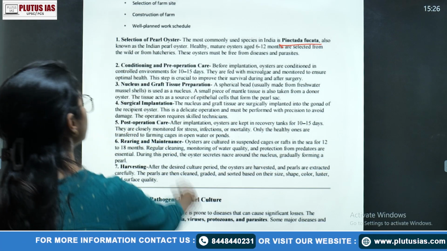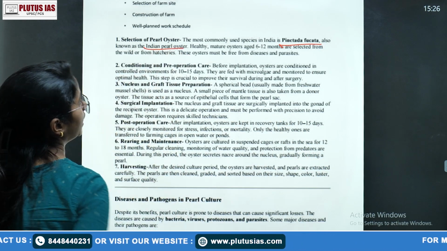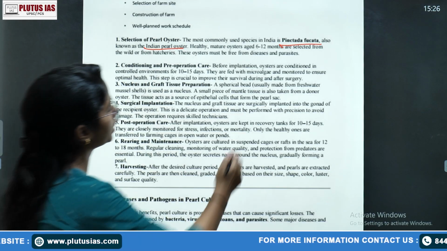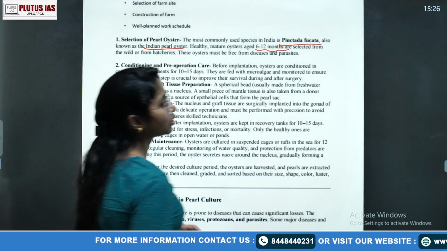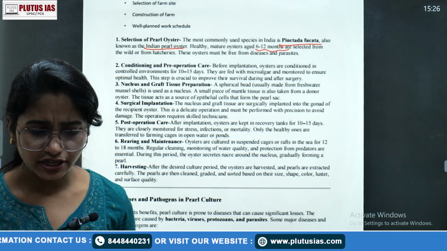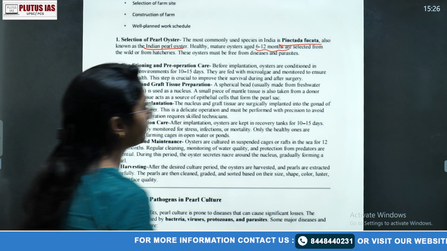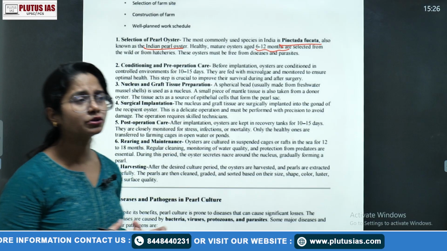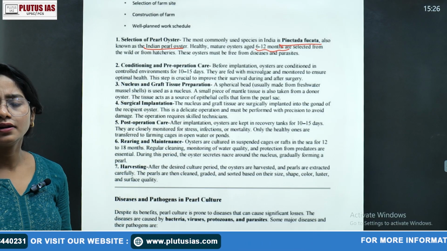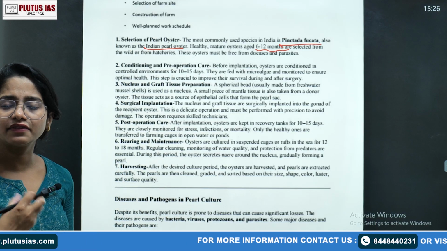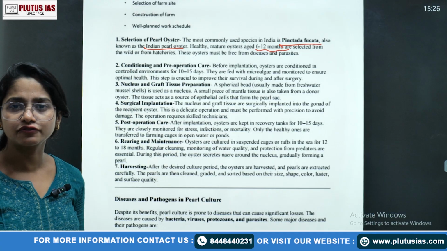Okay, also known as the Indian pearl oyster. A healthy mature oyster, right, should be around 6 to 12 months. Why not below that? Because if you take a very small organism, compared to an adult, it will have less power of secretion or of forming the pearl.